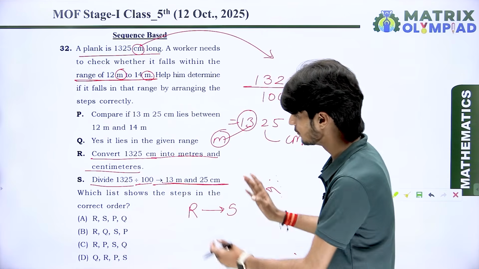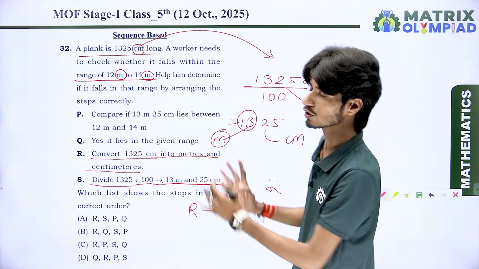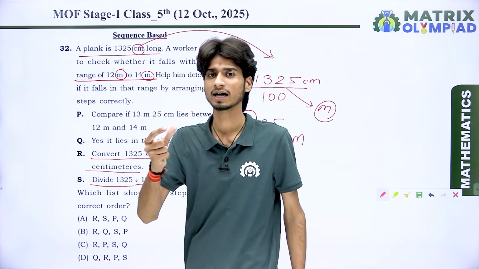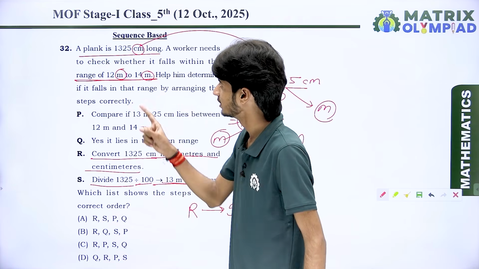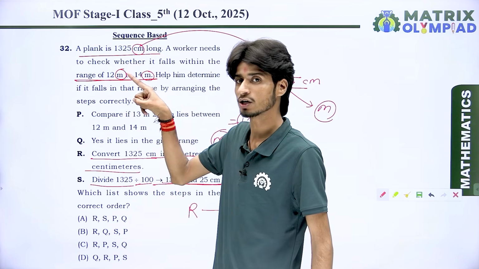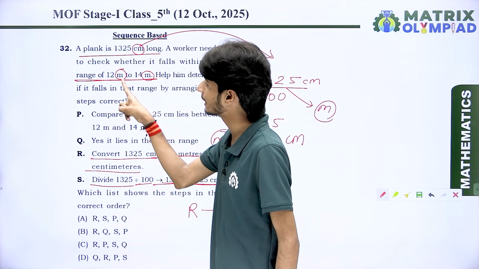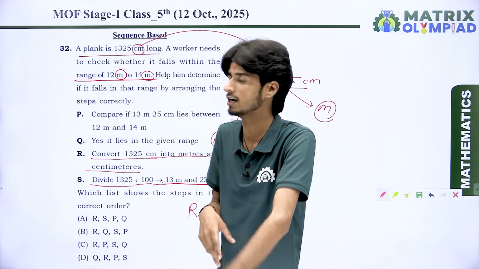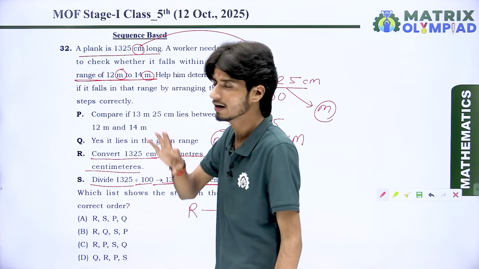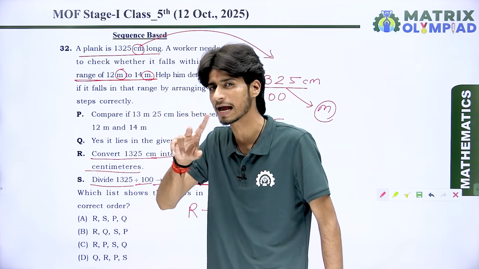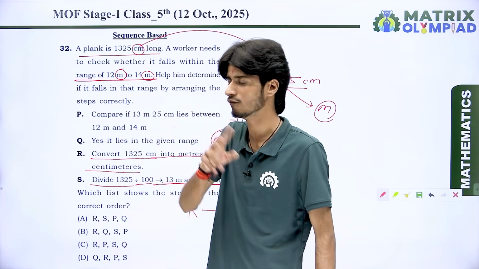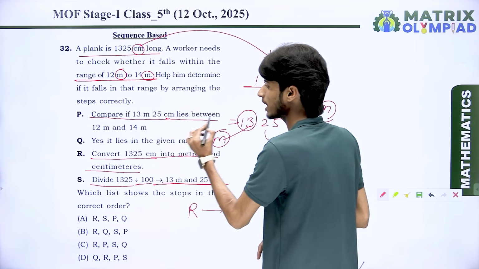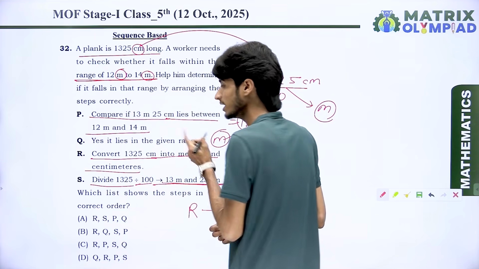After that, we have the same unit for the length of the plank. What do we do? We compare the range with the length. You can see here 13 meter and 25 centimeter is greater than 12 and less than 14. That means it lies between 12 meter and 14 meter. So we compare: does 13 meter 25 centimeter lie between 12 meter and 14 meter?